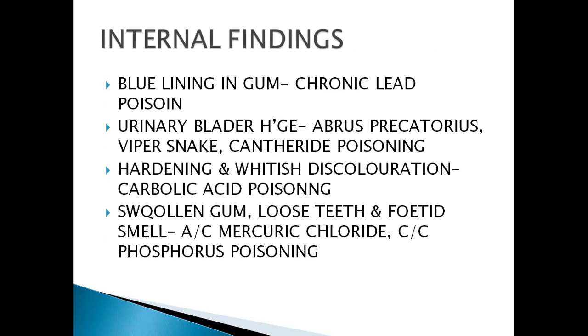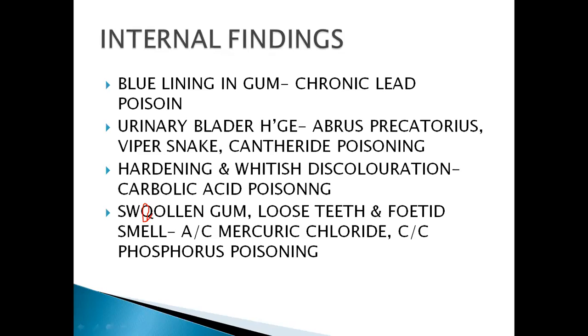Now let's move to the internal findings. If there are blue lines in the gum, it indicates chronic lead poisoning. Urinary bladder hemorrhage is seen in Abrus precatorius, viper snake, or cantharides poison. Hardening and whitish discoloration is seen in carbolic acid poison. Sorry, swollen. There is a spelling mistake. Read it as O.